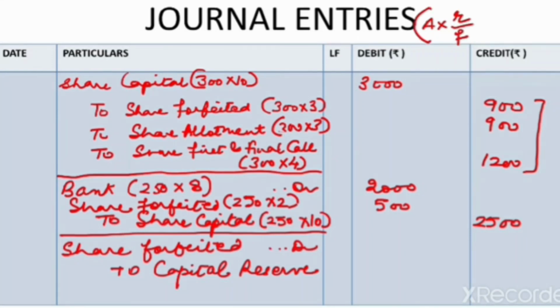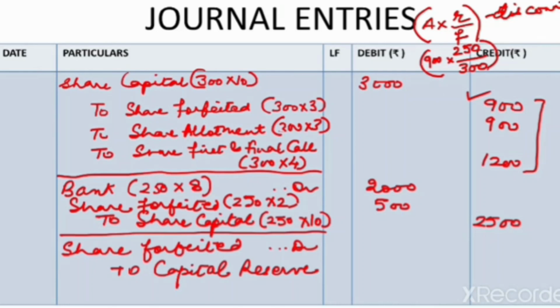So let us put the figures in this formula. 900 is the amount of share forfeited account, and 250 out of 300 shares forfeited have been reissued, and the amount of discount is 500. This will be subtracted, and the amount comes out to be 750. So out of 750, 500 has been used for discount, and the remaining 250 we will transfer to capital reserve.